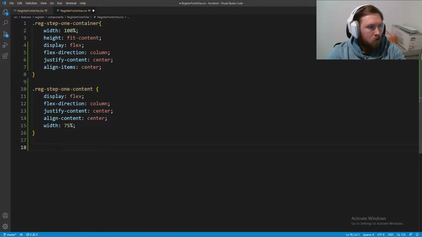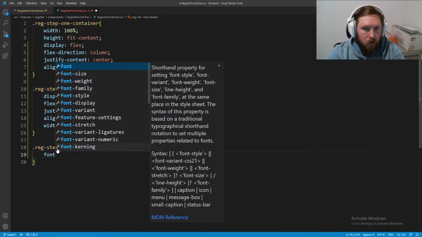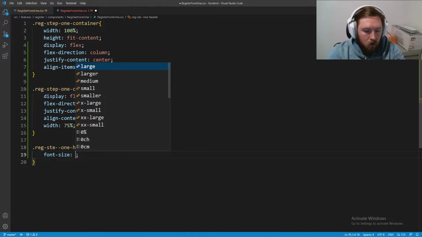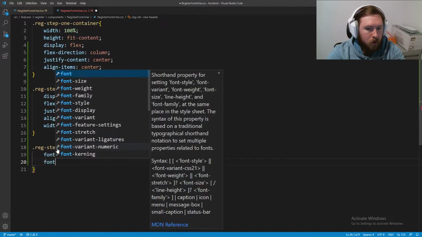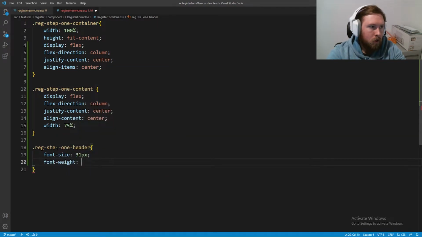So next we're just going to have a .reg-step-1-header with some information about this. So the font size is going to be 31 as per Twitter. I ripped this one straight off their website. And font weight, this one is a guesstimate, about 600, looked good.